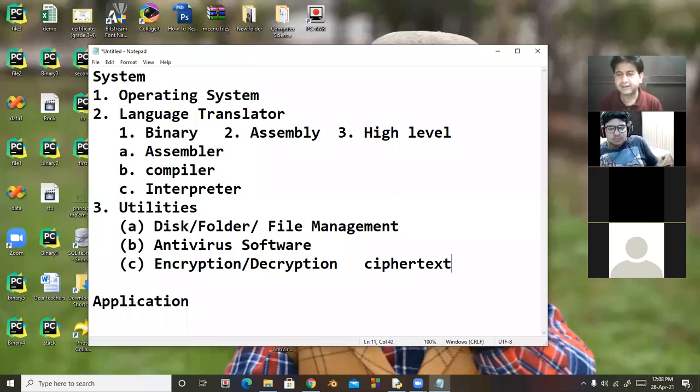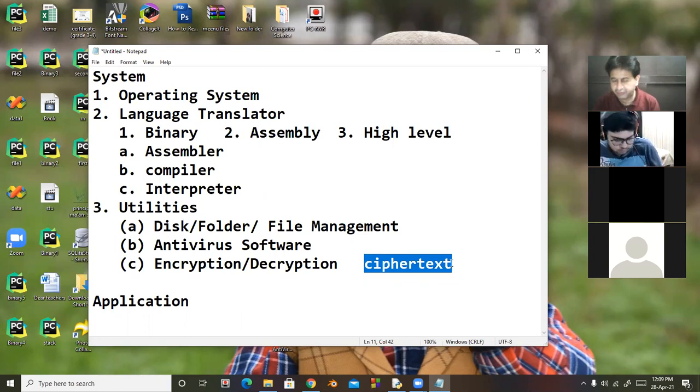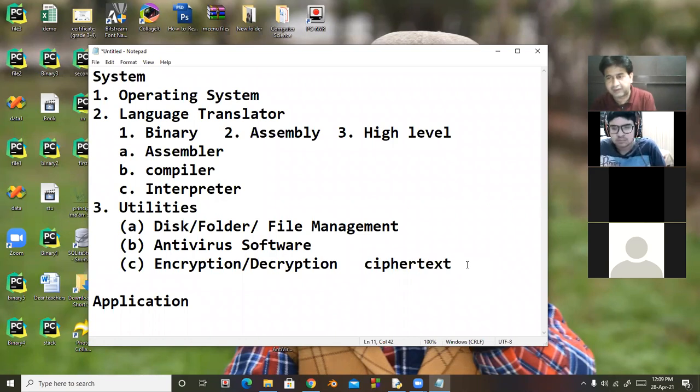Plaintext is the normal readable text. When we convert that data into encrypted form, it is called ciphertext. It means after encryption we get a ciphertext, and nobody can read that data. But decryption is the reverse of that. It means converting your ciphertext into normal, readable text.